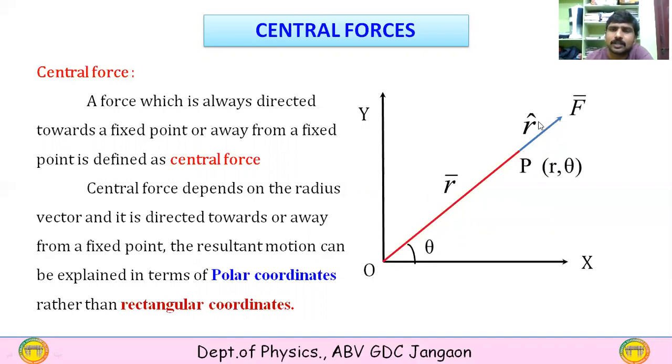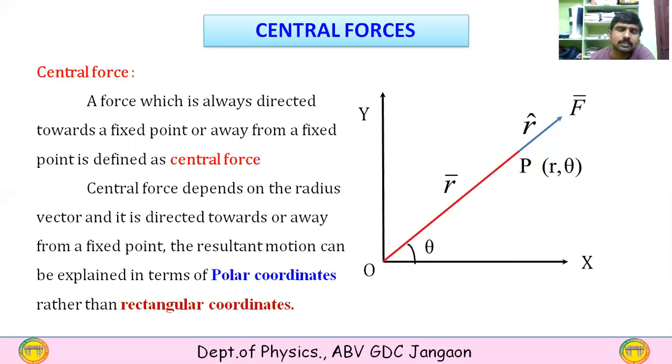In order to describe the motion of this particle, we should know what is called r and what is called theta, the angle made by this radius vector with the x-axis. The polar coordinates are r comma theta, where r is the radius and theta is the angular displacement. So radius vector and angular displacement. So this is called a central force.